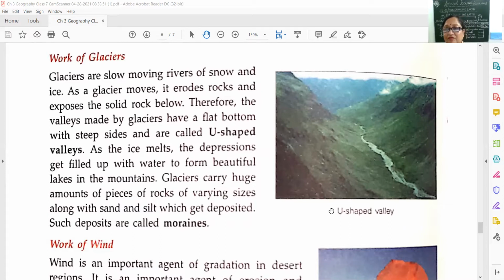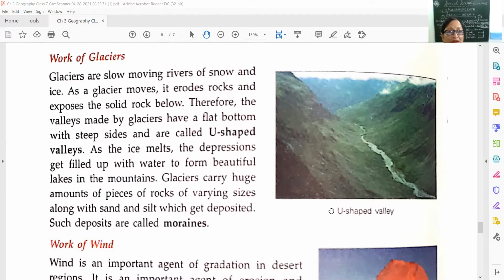So what are they carrying with themselves? Different sizes of rocks and sand and silt, which finally get deposited somewhere on the earth's surface. So these deposits are called moraines. Okay, children, these deposits are called moraines.